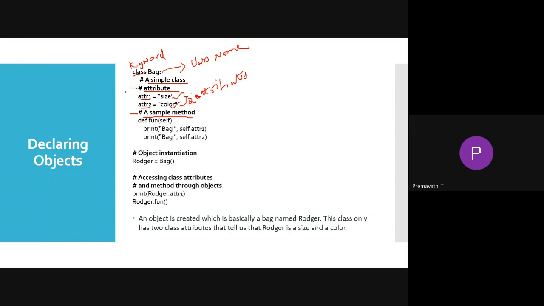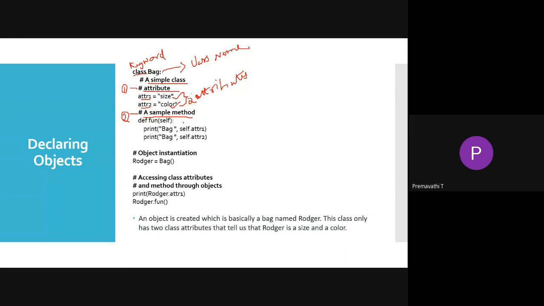So when you are creating the class, we have to create the attributes and the methods in the particular class. So the class includes a bundle of attributes and methods. We have two attributes here and one method in the class Bag.